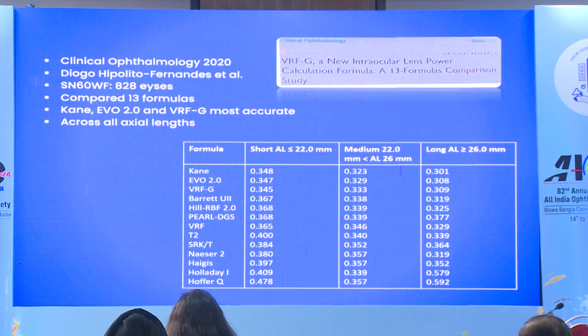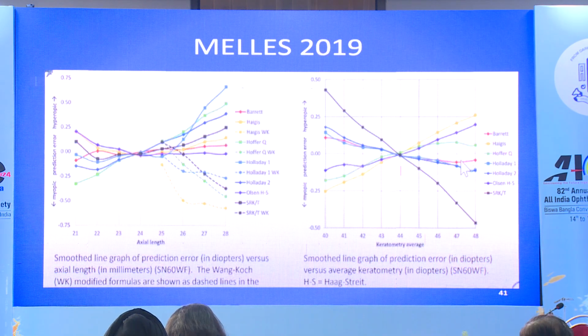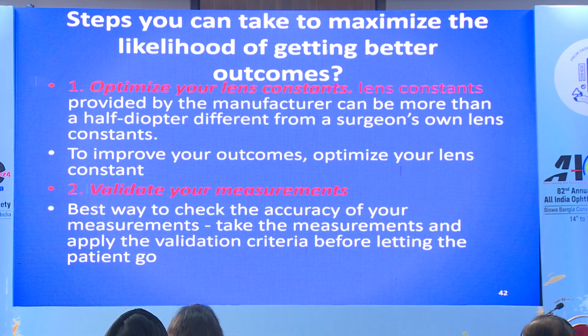This is a meta-analysis which has been published, and you will find that within the first most accurate formulas, Kane, EVO, VRF-G, Barrett Universal 2, Hill RBF, Pearl DGS are there, and you will find that Hoffer, Haigis, Holladay are not there in the most accurate first 5 formulas. This is another study which was published by Melles, and they also gave us similar results.